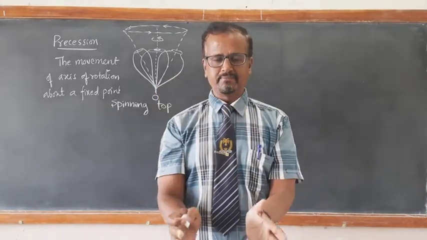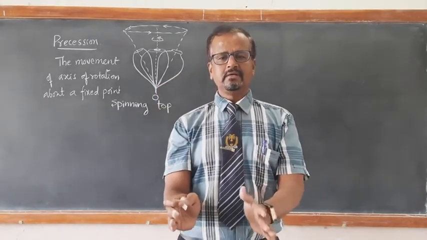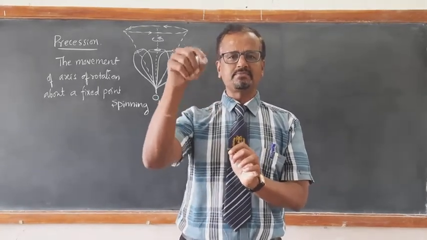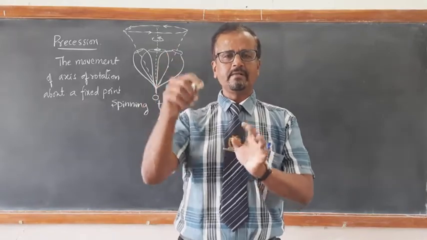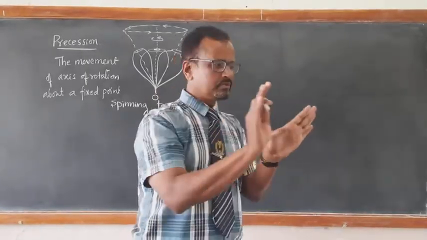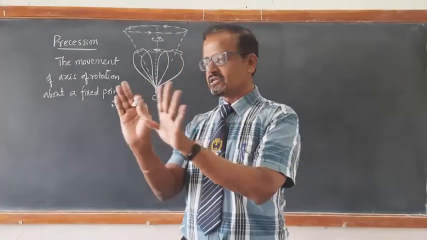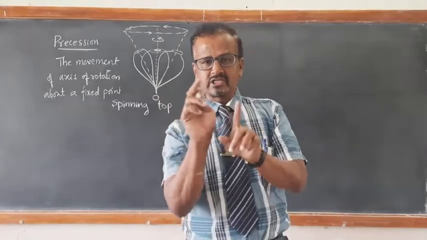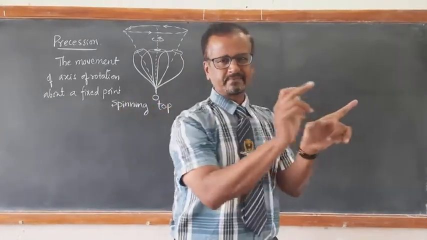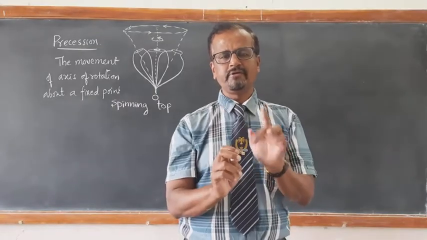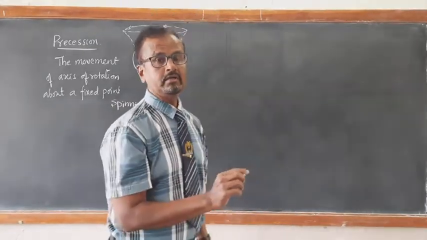If I keep a table fan here on the table, I can operate that press button. If I press that button, then the table fan blades change their direction like this. When you observe that change in direction, the axis of rotation changes its direction. The axis of rotation oscillates. So this is an example of pedestal fan or table fan.